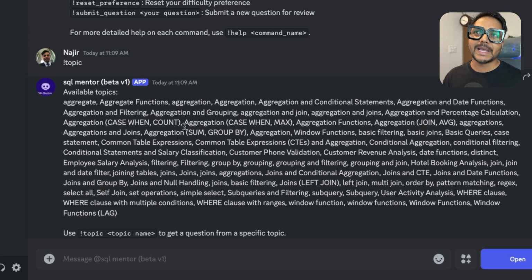Okay, so you want to solve as many problems as you can using window functions. I believe there are no tools at the moment which can give you real-time SQL interview questions, asked in the past, based only on window functions. What I have tried to build is this: if you type window functions, you will get questions related to window functions. If you type join, you will get questions related to join.